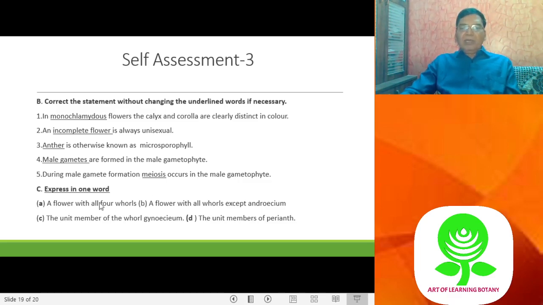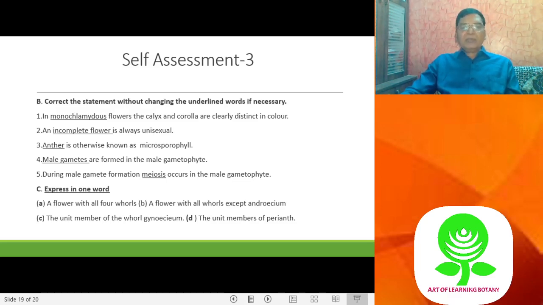Now, a flower with all four whorls is called a complete flower. The flower with all whorls except the androecium is called a pistillate flower or unisexual female. Now, the unit member of the whole gynoecium is called pistil, and the unit member of the perianth is called tepal. Clear? So, we have done the assessment.